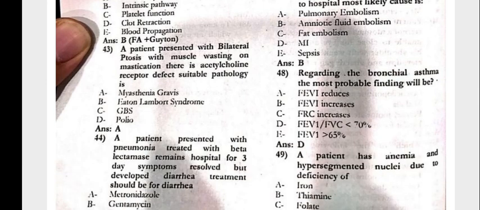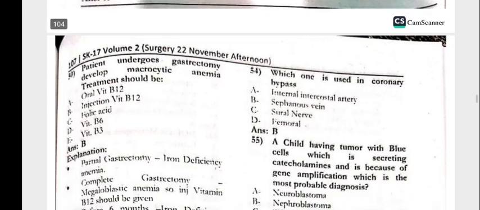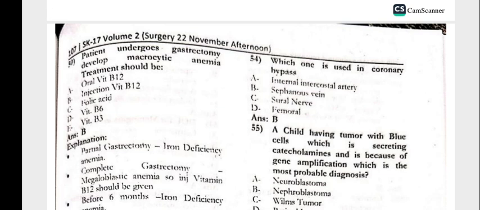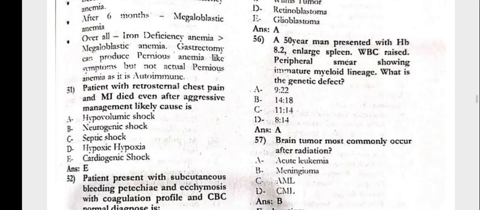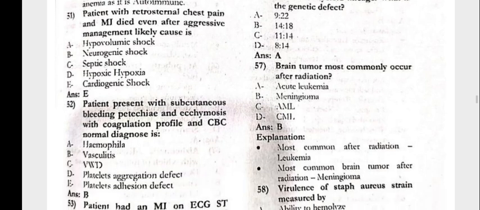Regarding bronchial asthma, the most probable finding would be FEV1/FVC ratio less than 70. The patient has anemia and hypersegmented neutrophils with deficiency of folate. Next, the patient undergoes gastrectomy and develops macrocytic anemia. Treatment should be injection of vitamin B12. Next, 51: the patient with retrosternal chest pain died even after aggressive management. Likely cause would be cardiogenic shock.